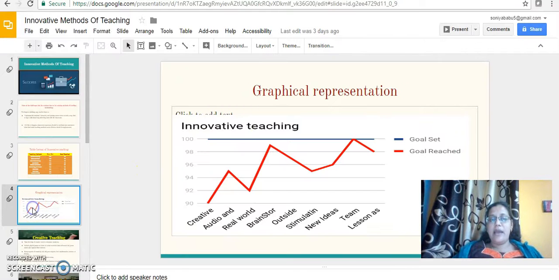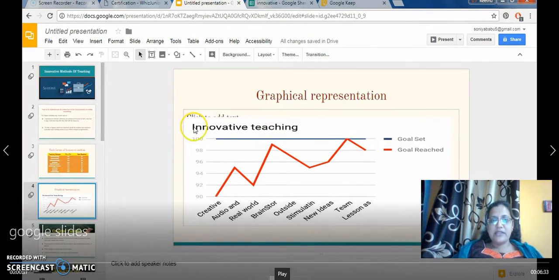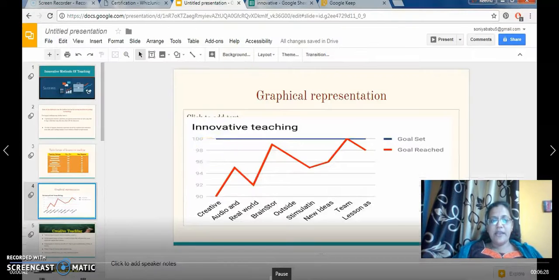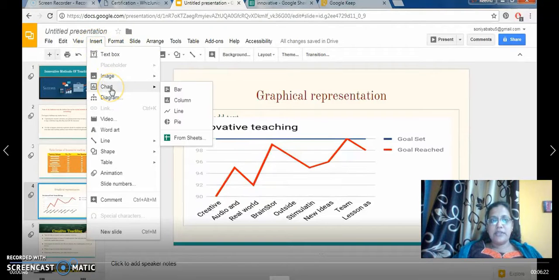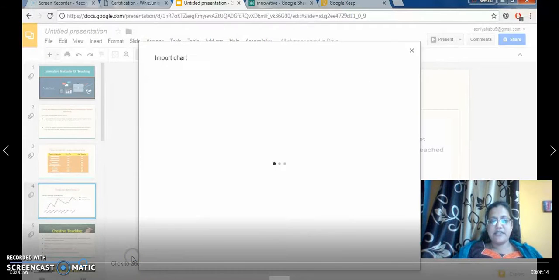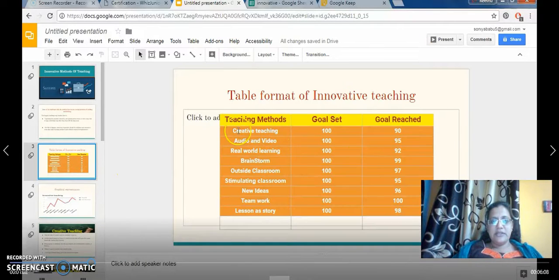The next one is, I have also inserted a chart. In order to insert a chart, I go to Insert, choose Chart, and select From Sheets, and that's how I've inserted the chart. Let me show you in detail. I went to the sheet, entered everything, and after that I saved the sheet. After I have saved the sheet, I go to Insert, click on Chart, go to From Sheets. I've already saved it as innovative, so I double click on that. I just select innovative, and the chart is ready, and then click on Insert. So this is how I've inserted the chart.